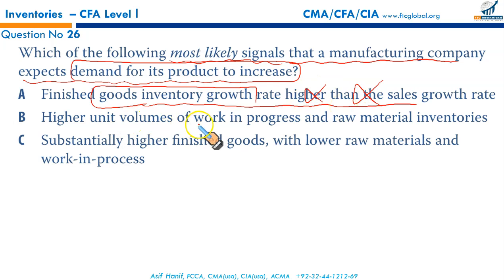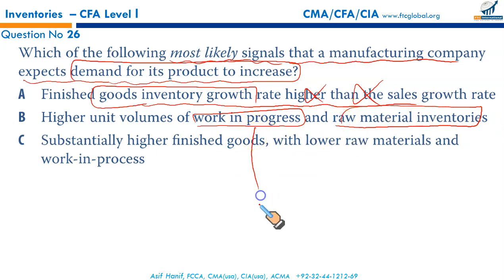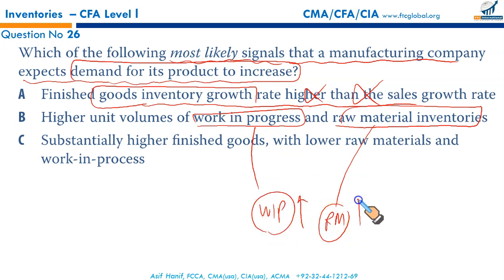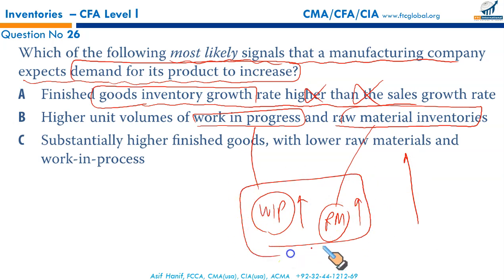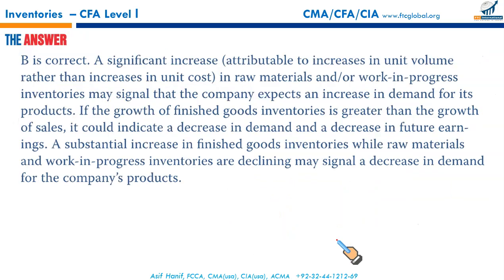Higher unit volumes of work in progress and higher raw material inventories. Why do we have a higher balance of work in process or higher raw materials? Because we expect that the sale is going to be higher. So in expectation of higher sales demand, we build up raw material inventories and work in process. This is the correct option. B is the right answer.